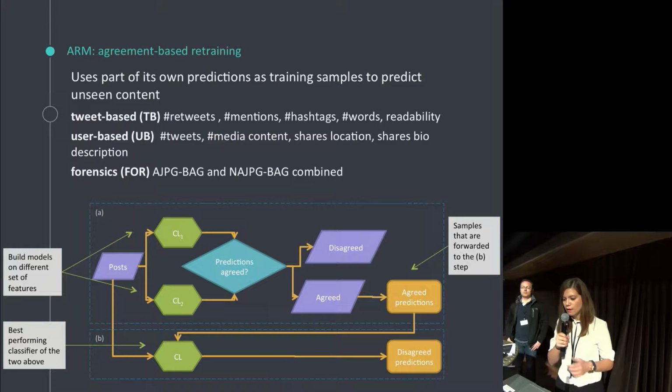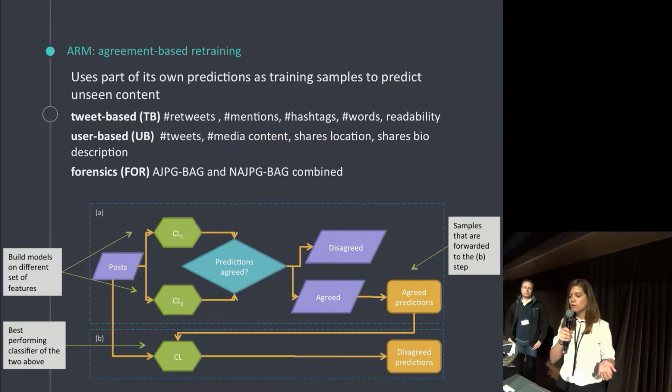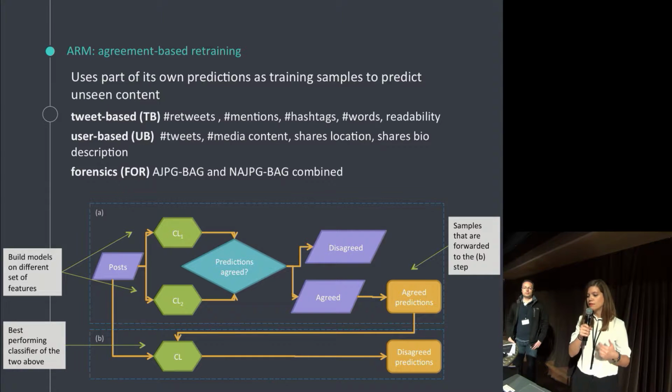As we can see in the chart, we built two different classifiers using features independent of each other, so the classifiers are totally independent. We compare their predictions, so we divided the test set into agreed and disagreed sets of samples. In the next step, we used the agreed predictions as training samples in order to retrain our initial model.